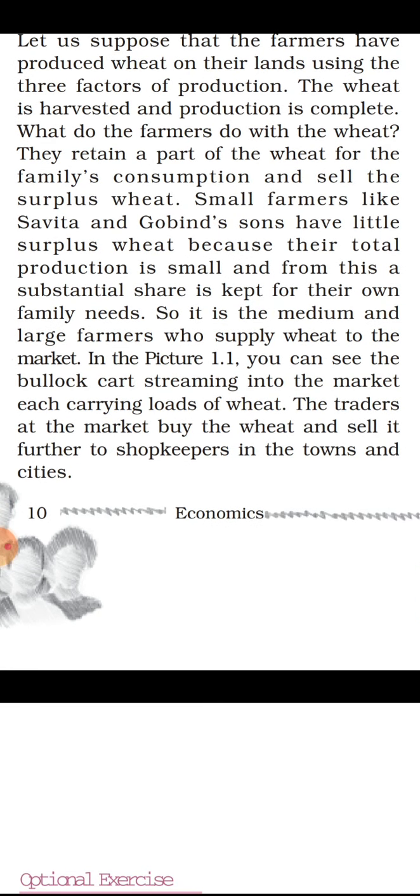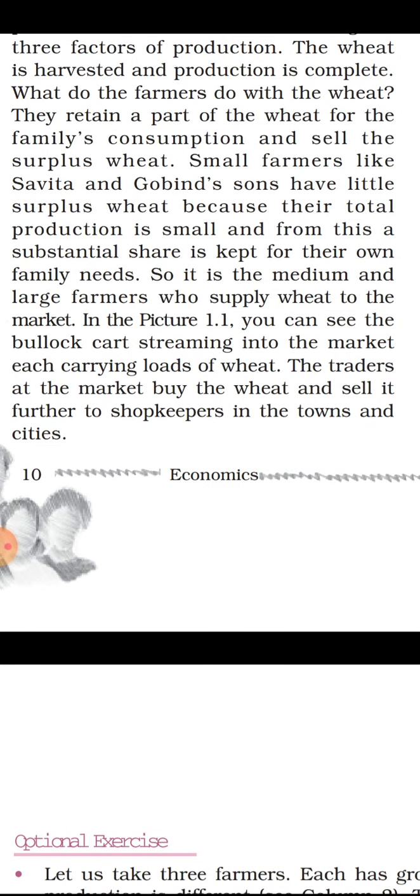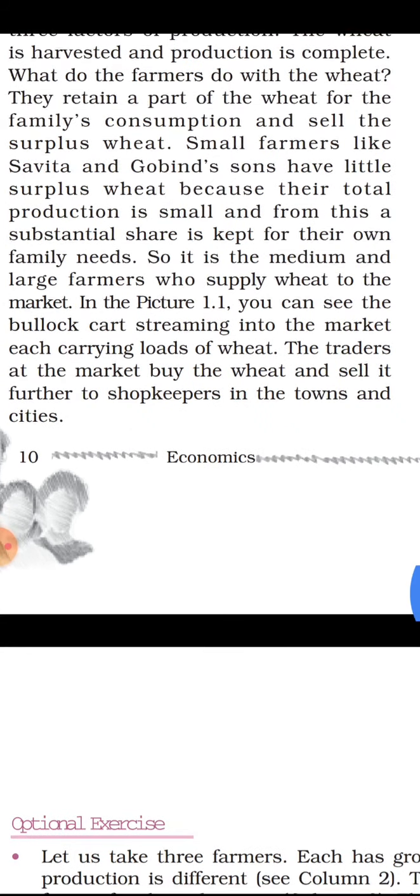Small farmers like Savita and Govind's son have little surplus wheat because their total production is small, and a substantial share of it is kept for their own family needs. Why? Because they have a very small area of land, and on that small area very little production is there. That is why the production made by them is so little that they keep it for the need of their family in bad times.